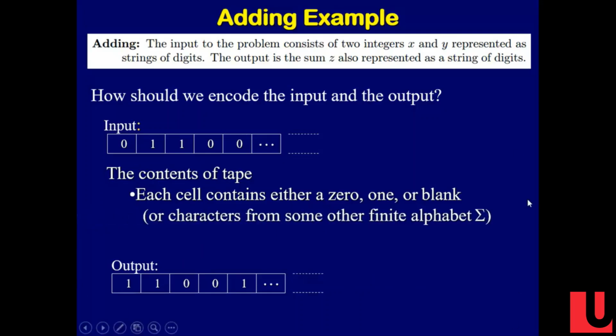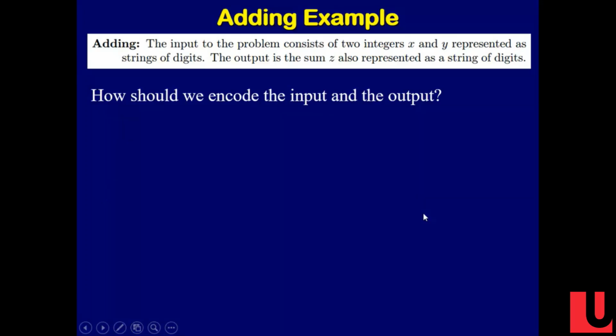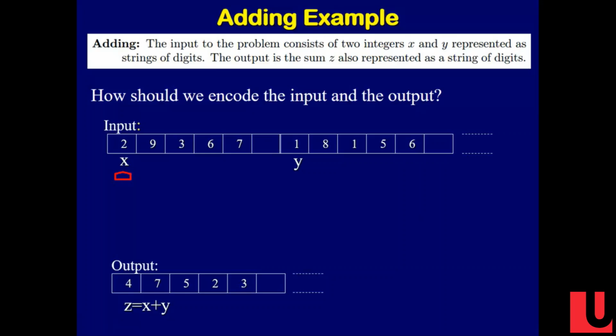What is our tape alphabet? Let's have our alphabet be 0 through 9 maybe, so we're reading characters. Binary would be a little too hard, because then you would also have to be translating, unless we're adding in base 2, in which case it could be binary. So how are we going to do all of this?